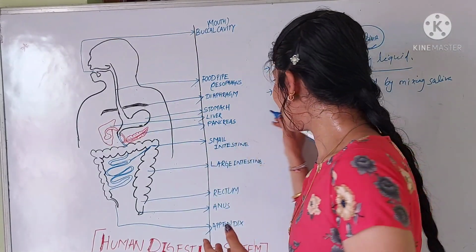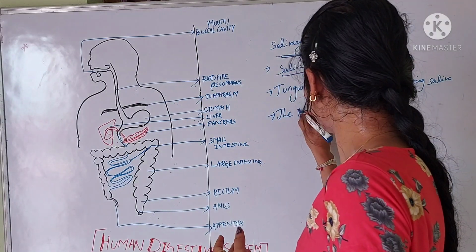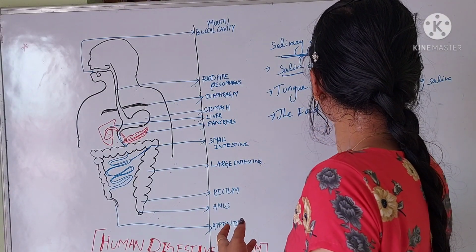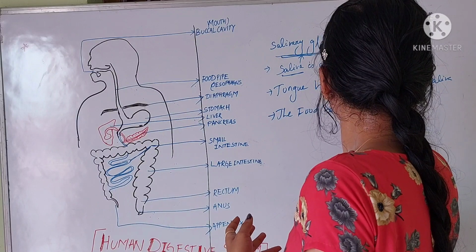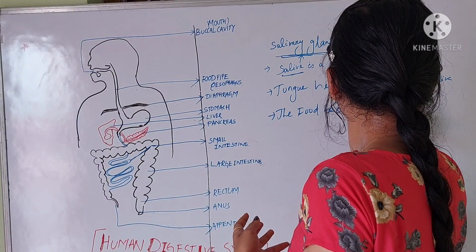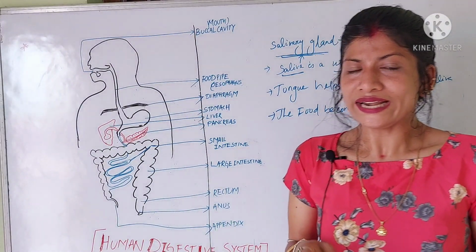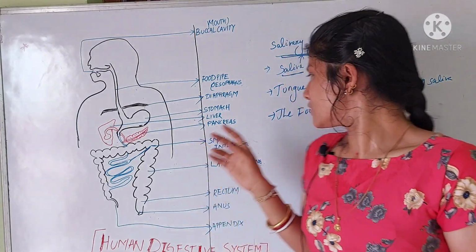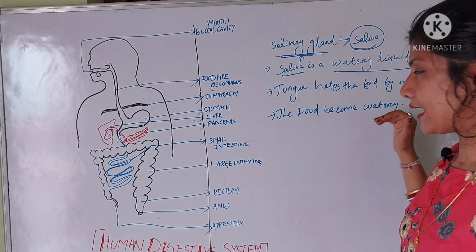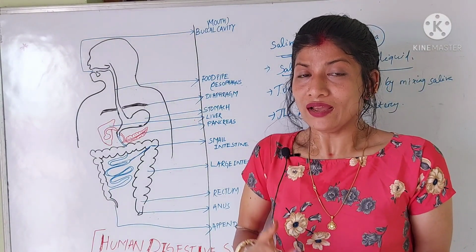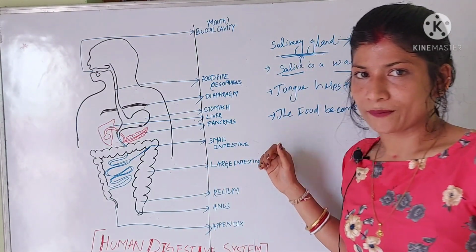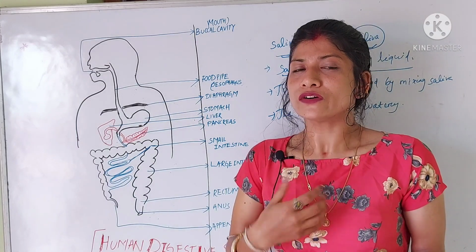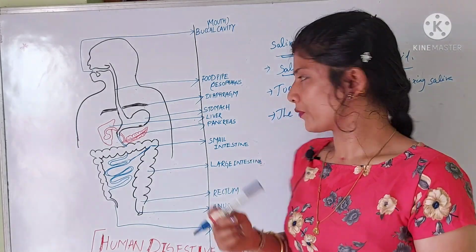That's why the food becomes wet, watery or wet in texture. That's why it helps in the swallowing of the food by the tongue. The food becomes liquid in texture or watery, and that helps the tongue in swallowing the food.